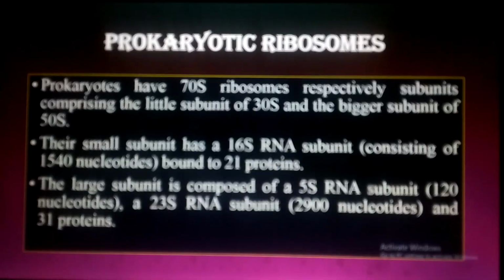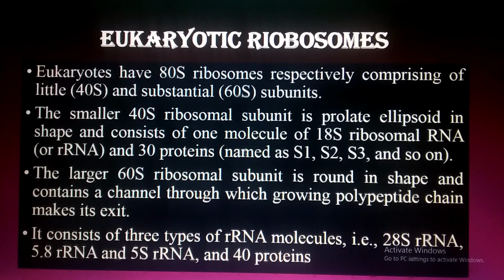Is it clear? Okay. Now the larger subunit, which is 60S, is made up of 3 types of ribosomal RNA: 28S, 5.8S and 5S. And how many proteins? 40 proteins. 30 proteins are present in the smaller subunit, but 40 proteins are present in the larger subunit.